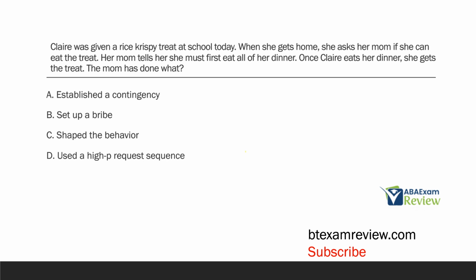Claire was given a Rice Krispie treat at school today. When she gets home, she asks her mom if she can eat the treat. Her mom tells her she must first eat all of her dinner. Once Claire eats her dinner, she gets the treat. The mom has done what?